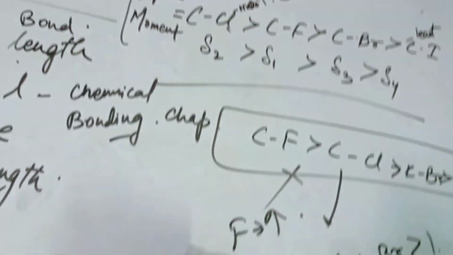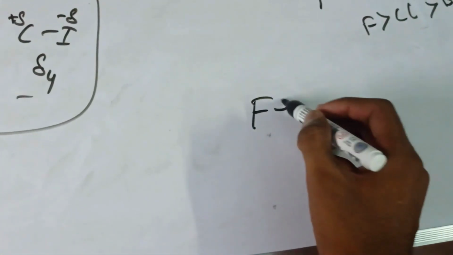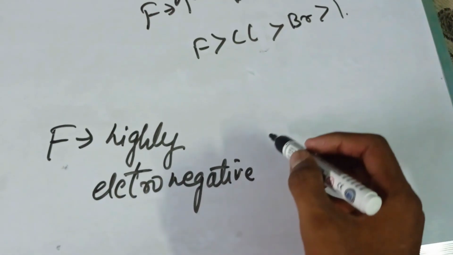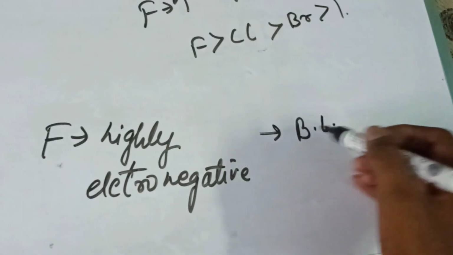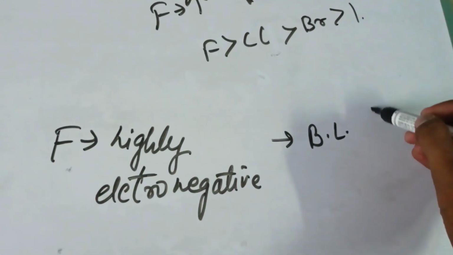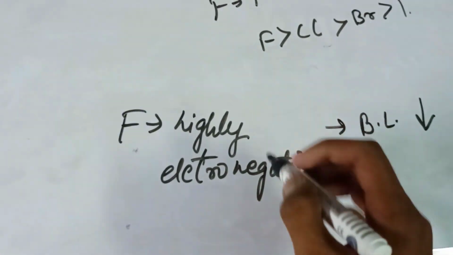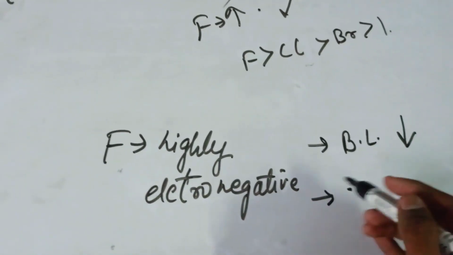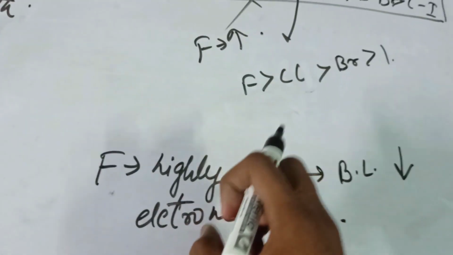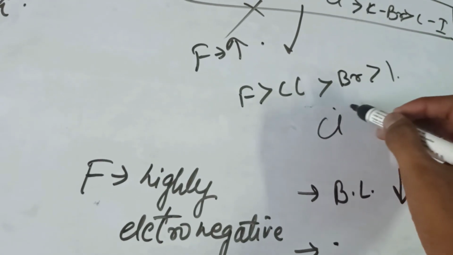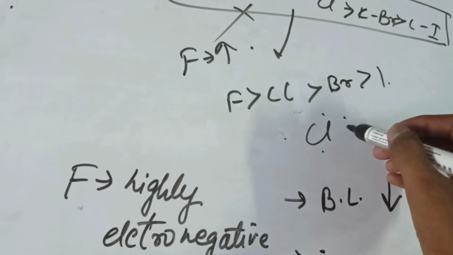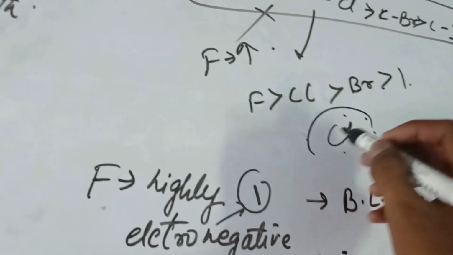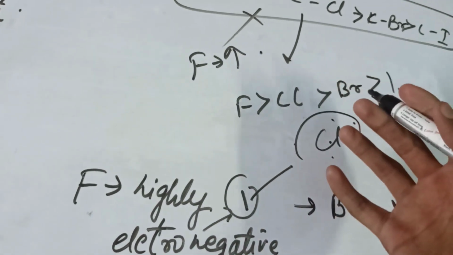Why this? Because F is highly electronegative, and the bond length of fluorine will be very small, and it is so tightly packed that it will not easily take the electron. But chlorine has a comparatively larger size than fluorine.